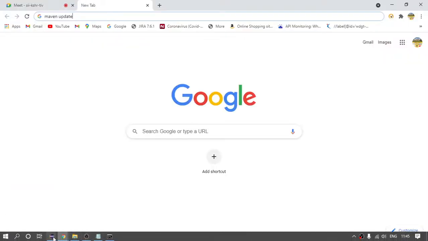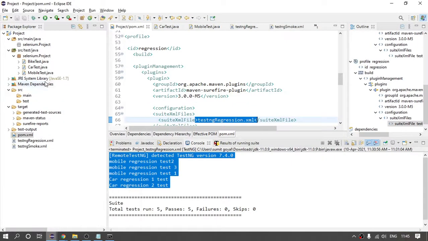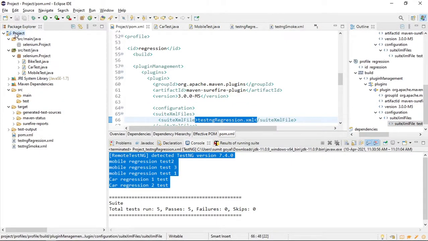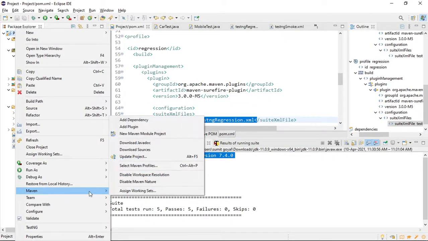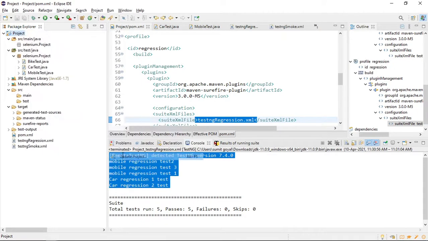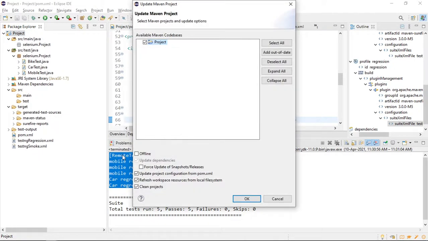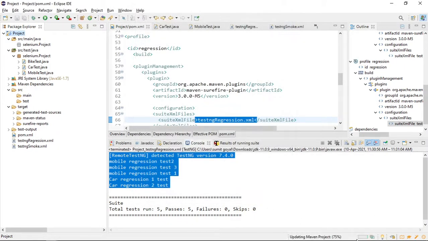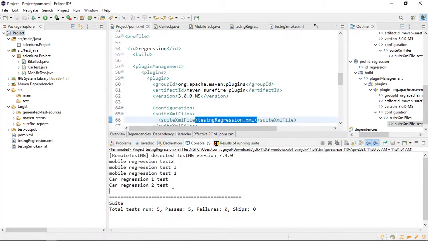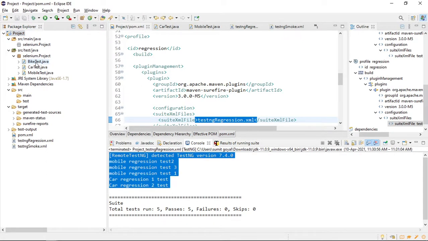If I come here, this is my Maven project. I need to update all the files, so I think Maven, update project. You can see it is saying whatever the latest release is, it will update from here only. You can check this and click OK. So it will update. It is quick downloading. So I already have the latest version as of now, right?